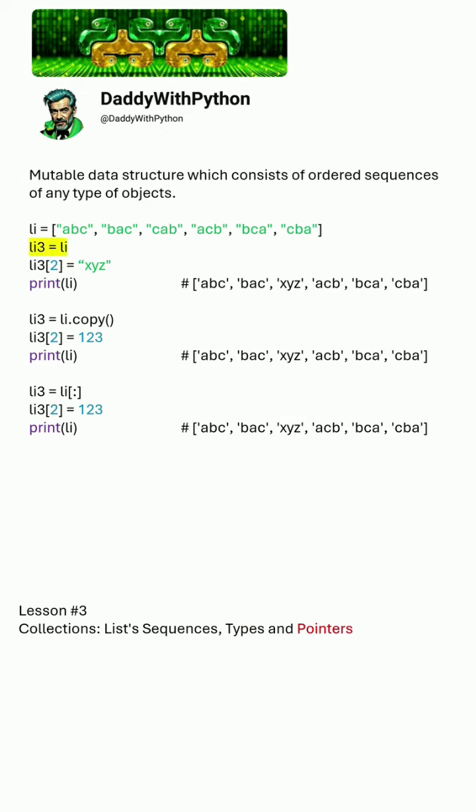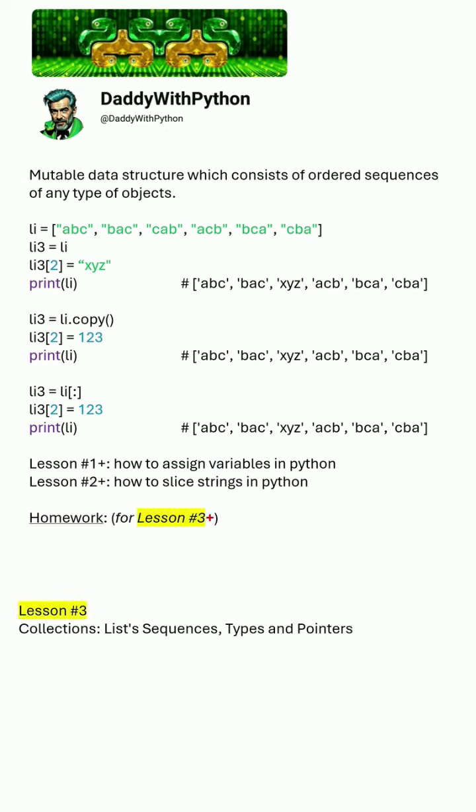As you can see, in the first case we have pointers to the same object in memory, while in the other two cases we have pointers to different objects in memory. Thus, the first list won't be changed and only the copies will be changed. How variable pointers work is covered in more detail in the second part of the first lesson, while slicing is covered in the second part of the second lesson. Now think about the next task.